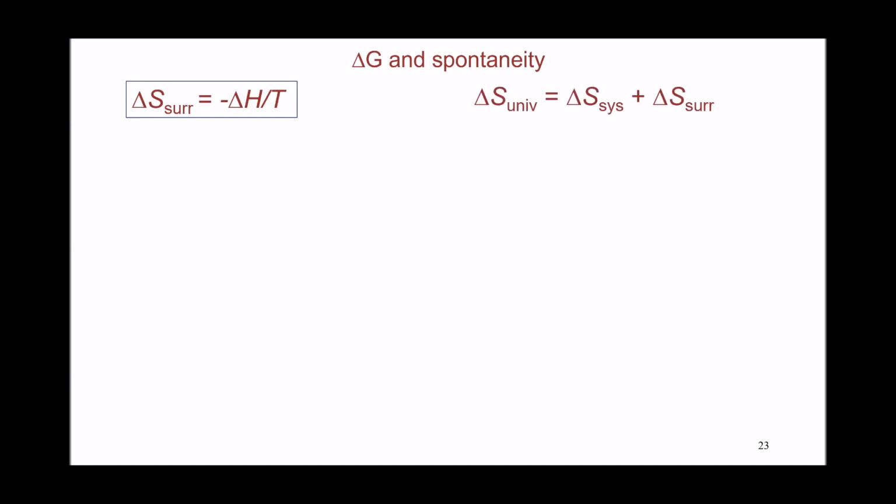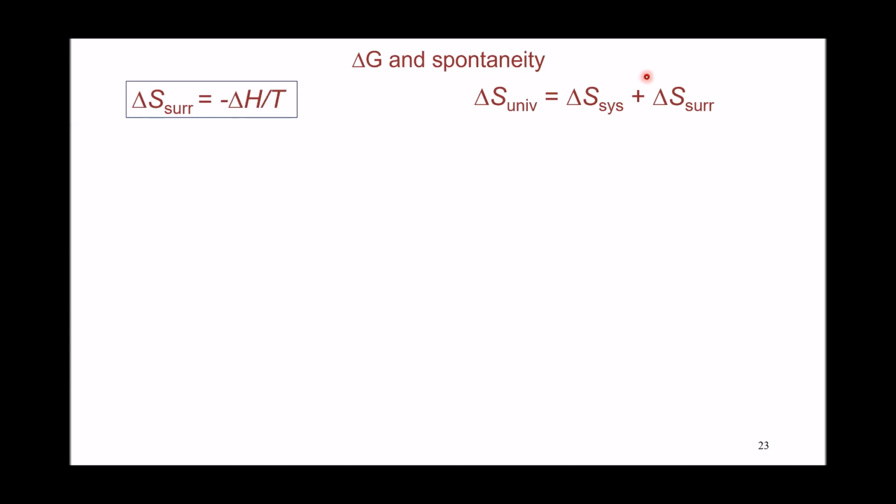We concluded that the change in entropy for the surroundings is going to be negative delta H divided by temperature. But according to the second law of thermodynamics, the change in entropy for the universe equals the sum of the change in entropy in the system plus the change in entropy in the surroundings.